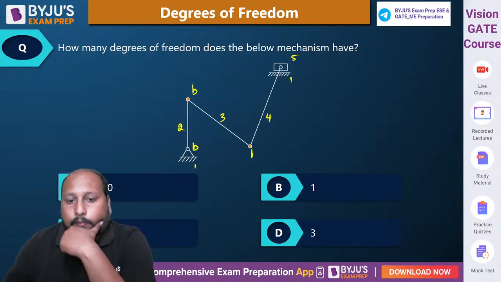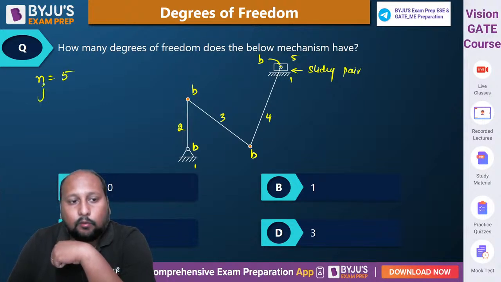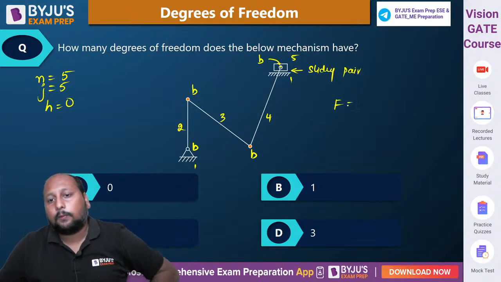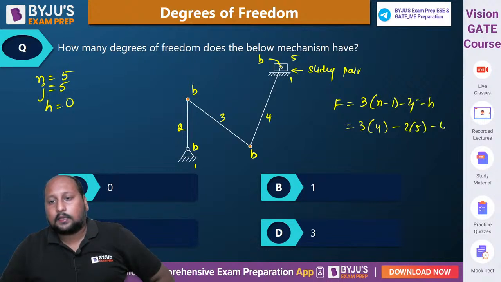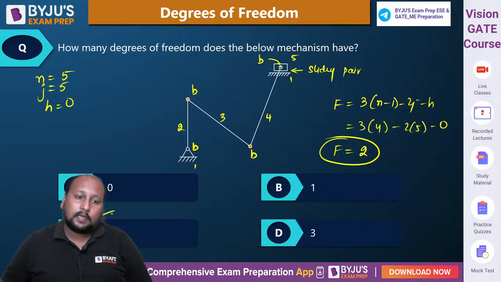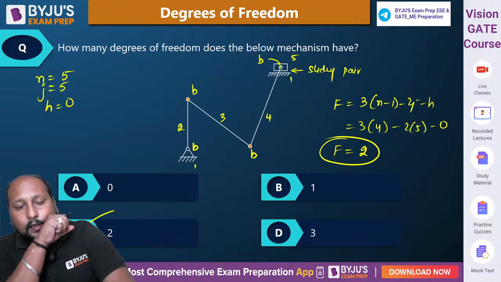Binary, binary. In 4 and 5, we are having a binary. Okay. Number of links is equal to how much? 5. Number of lower pairs, binary, 1, 2, 3, 4 and 5. Number of higher pairs, 0. So F is equal to 3 into 4 minus 2 into 5, we are having 2 degrees of freedom. Option C, 2 is the correct. Clear है? Okay, option C.